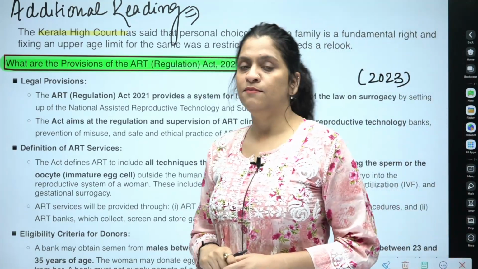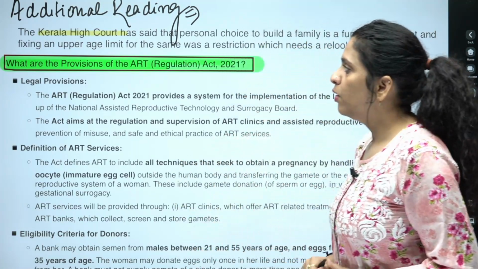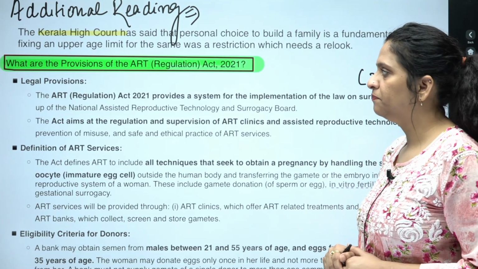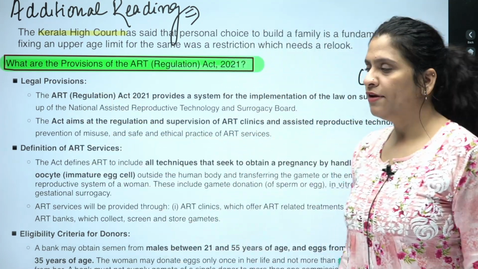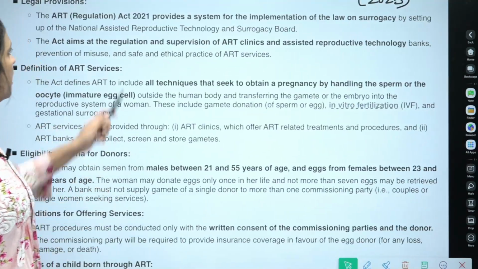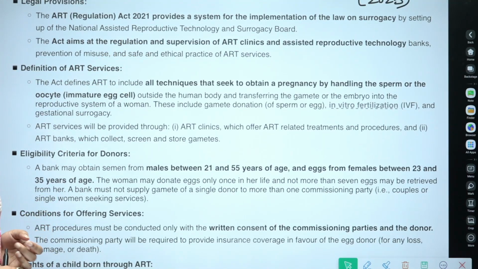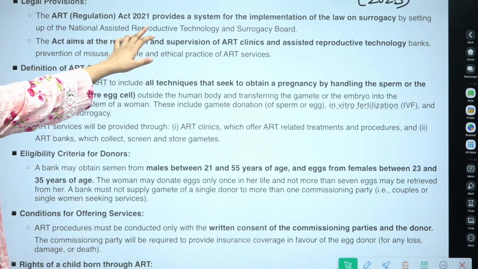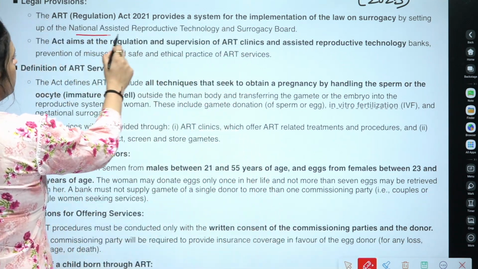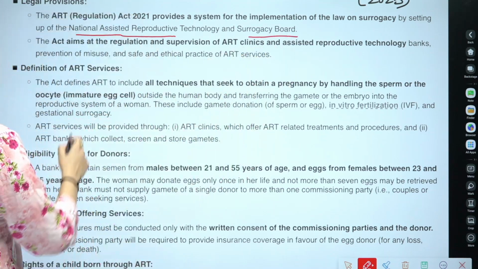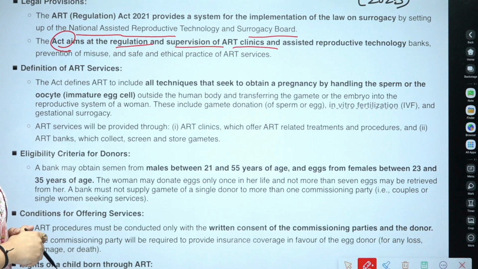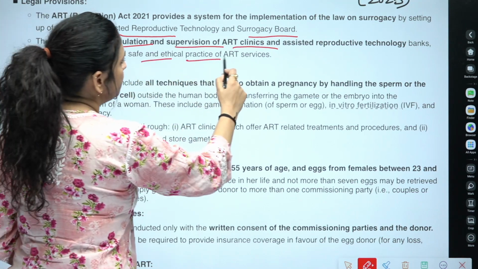This becomes important for us because of this particular news. What are the provisions of the Assisted Reproductive Technology Regulation Act 2021? Legal provisions are given, including the definition of ART services. The ART Act 21 provides a system for implementation of the law on surrogacy by setting up the National Assisted Reproductive Technology and Surrogacy Board. So this act has set up two boards. The act aims to regulate and supervise ART clinics and assisted reproductive technology banks, prevent misuse, and ensure safe and ethical practice of ART services.